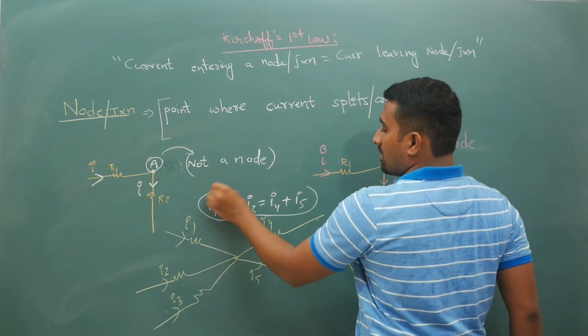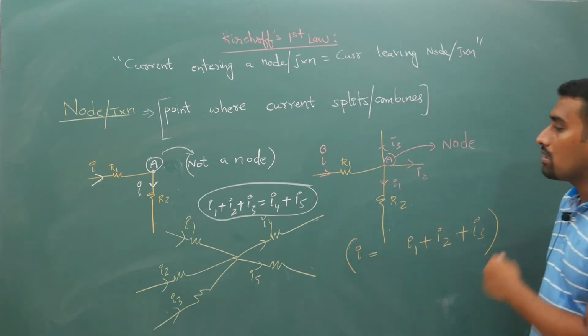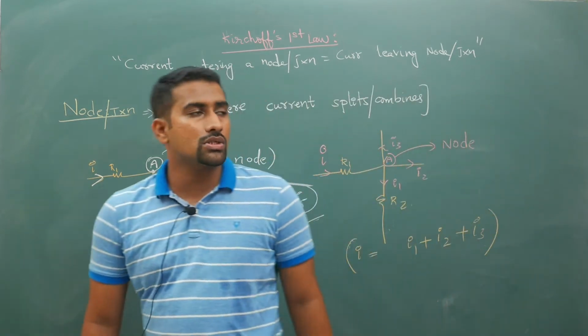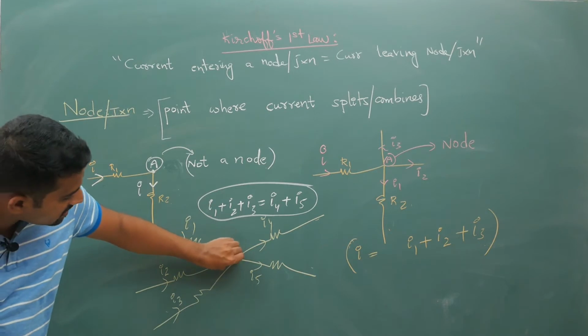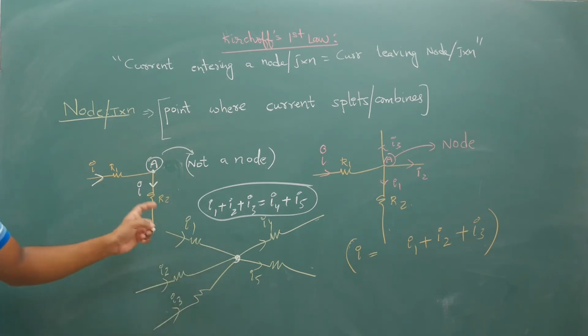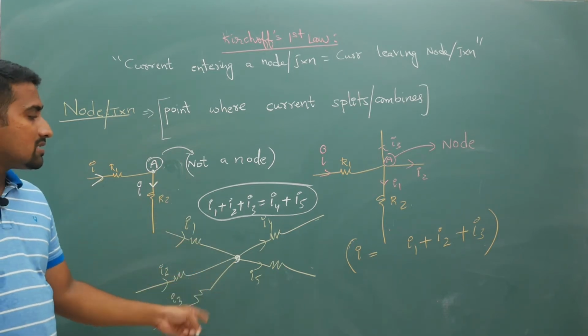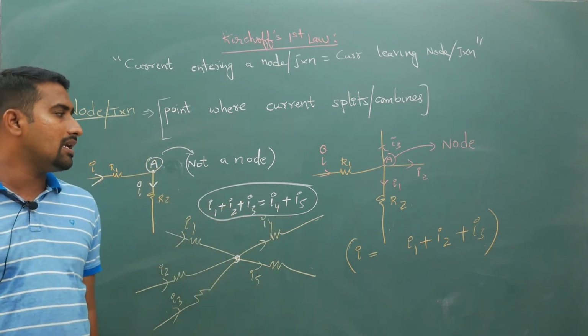So the current entering this node is equal to the current leaving the node. I hope you have understood what I have explained. This point here is your node, and this is not a node; just simply being bent will not make it a node. A node is a point where current will split or combine, and at that node, how much current enters, that much should leave.